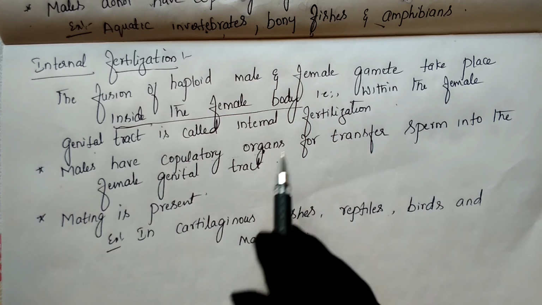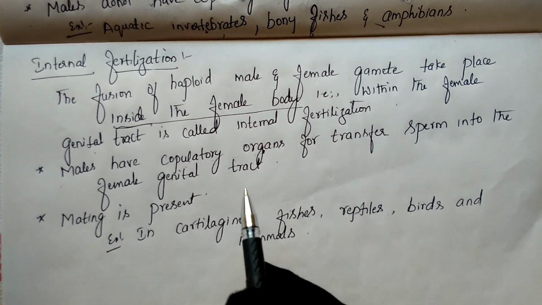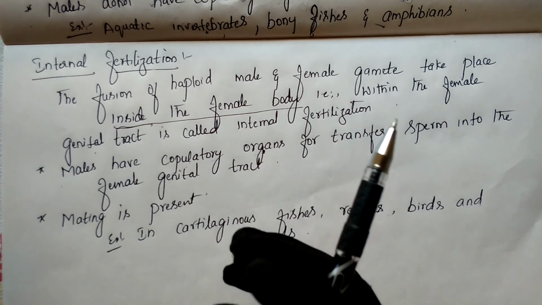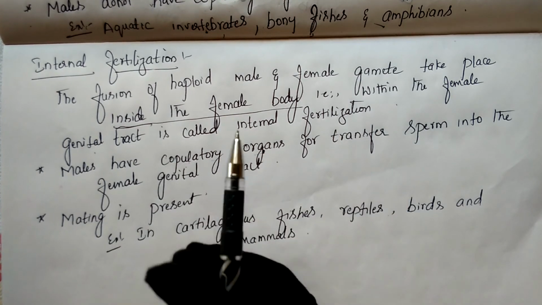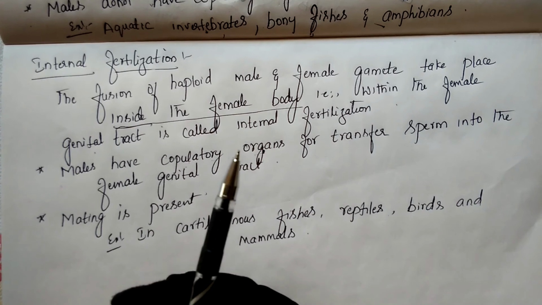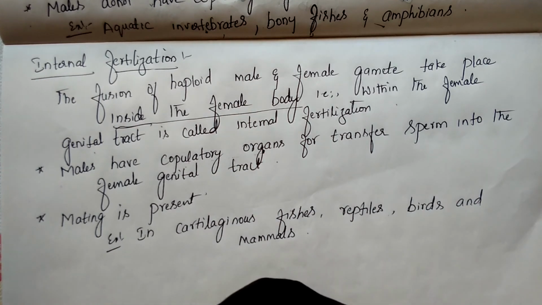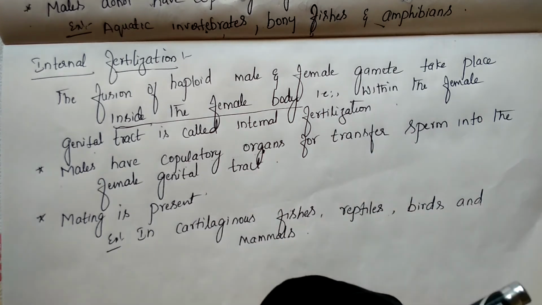For example, when doctors want to inject medicines into your body, they take the medicine in an injection and use it to inject the medicine into our body. Here, the injection is like the copulatory organ.